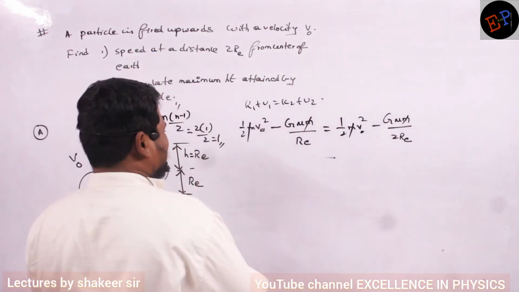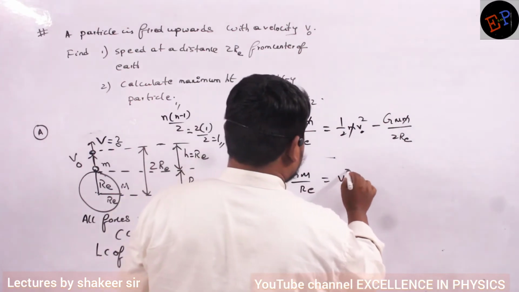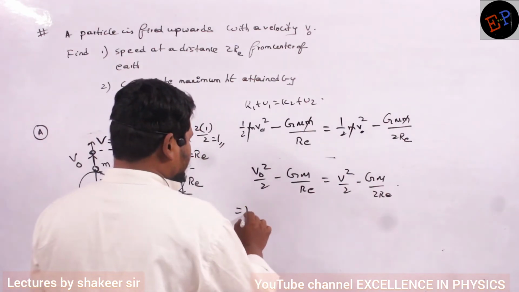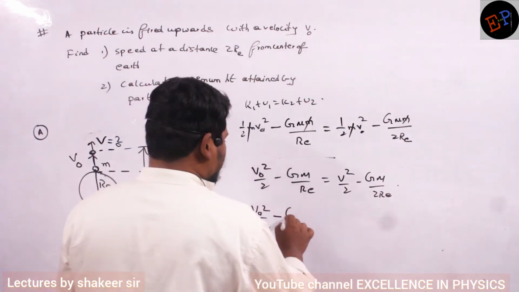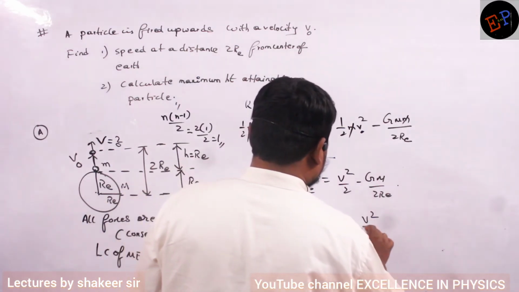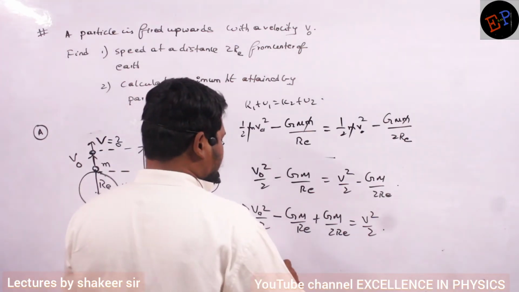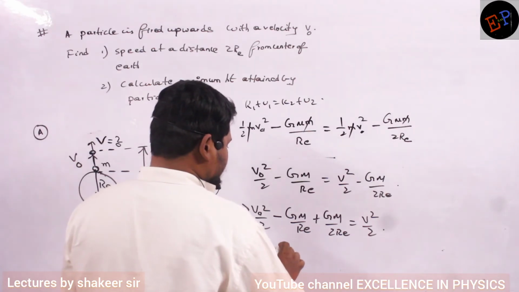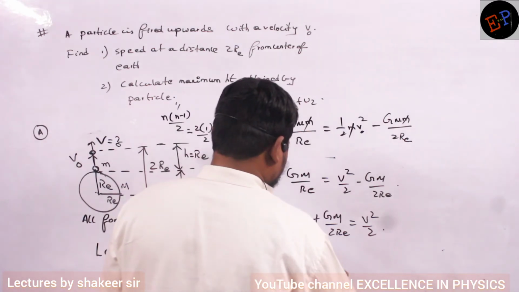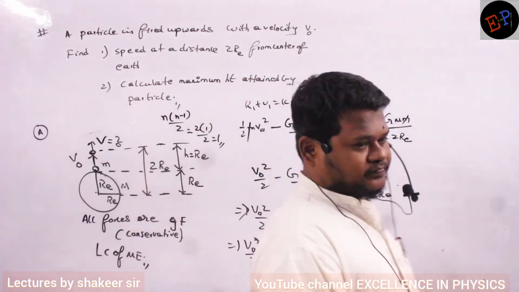Okay. So v naught square by 2 minus GM by RE is equal to v square by 2 minus GM by 2RE. Okay? So send this value to this side. So v naught square by 2 minus GM by RE plus GM by 2RE is equal to v square by 2. Okay? So v naught square divided by 2 minus, what I will take common here is GM by RE. If I take it common, then it is minus 1 plus 1 by 2, is equal to v square by 2.